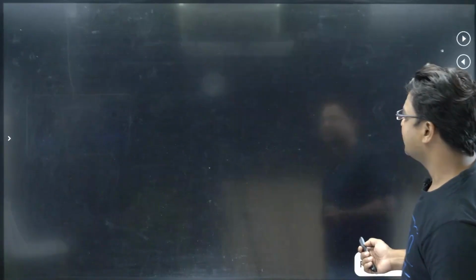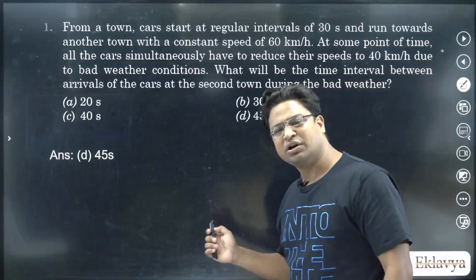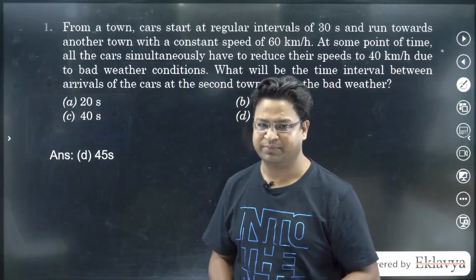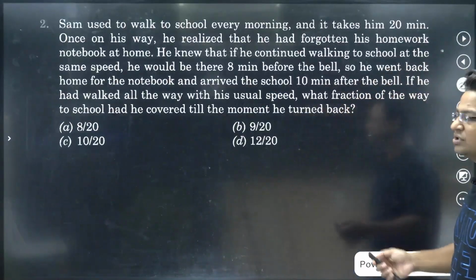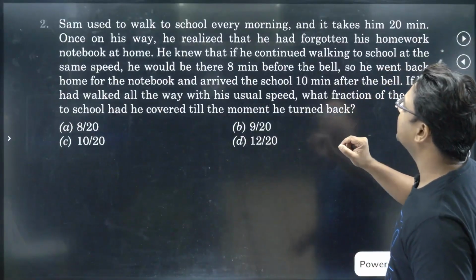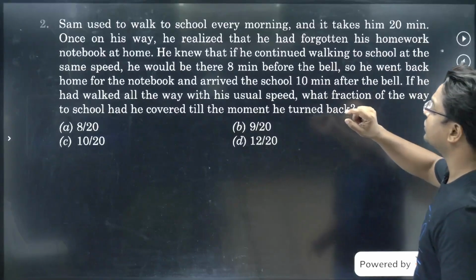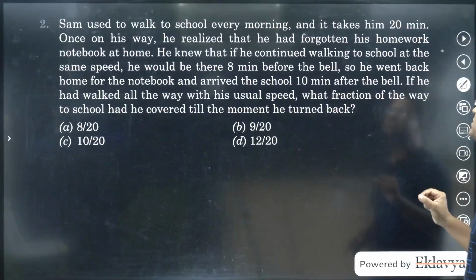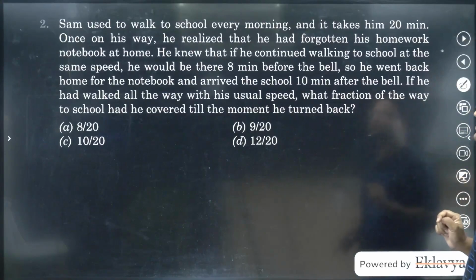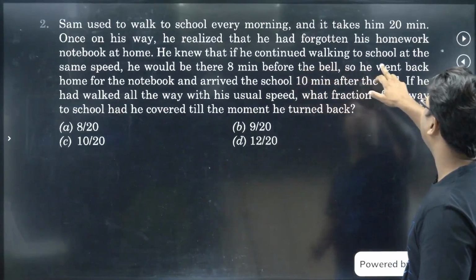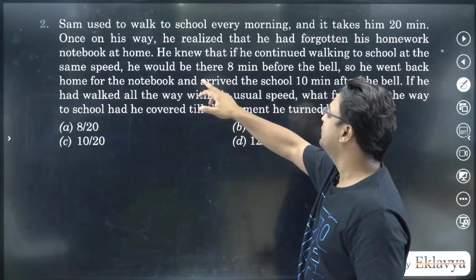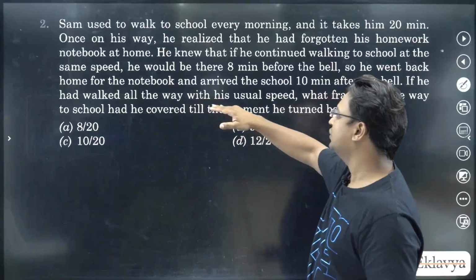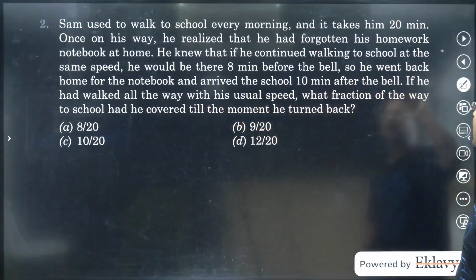Alright, getting this, guys? I would say not a very complicated question. If you understand the situation well, then it was an easy question to deal with. Now, next question. Sam used to walk to school every morning, and it takes 20 minutes. On his way, he realized that he has forgotten his homework notebook. He knew that if he continued walking to the school at the same speed, he would be there 8 minutes before the bell. So he went back home for the notebook and arrived at school 10 minutes after the bell.